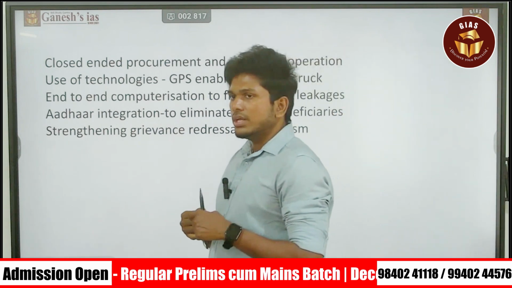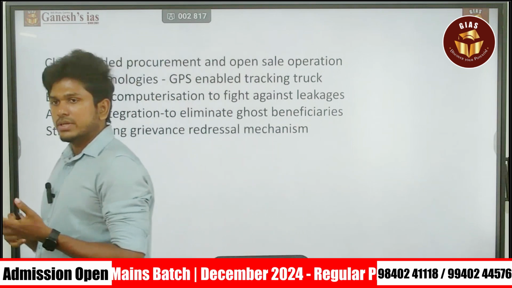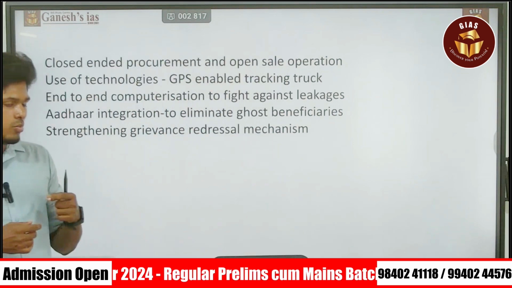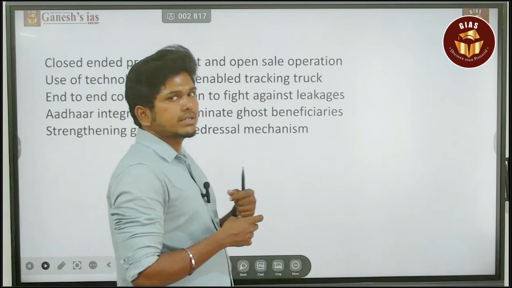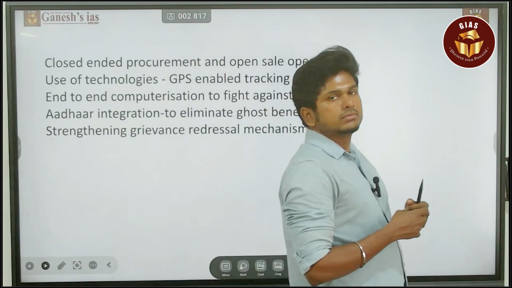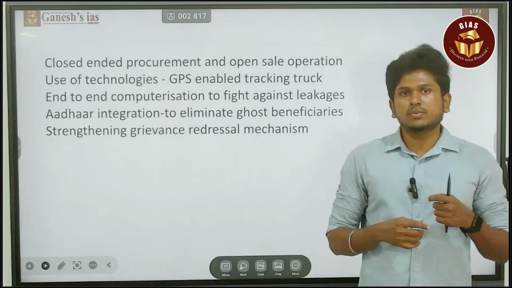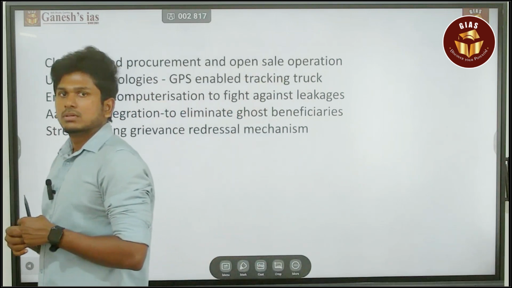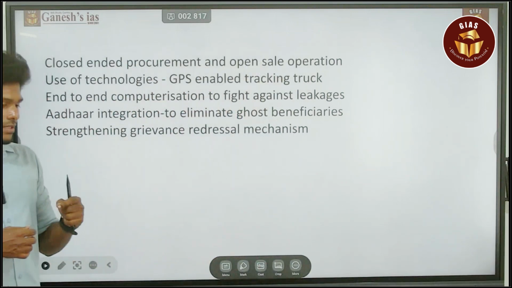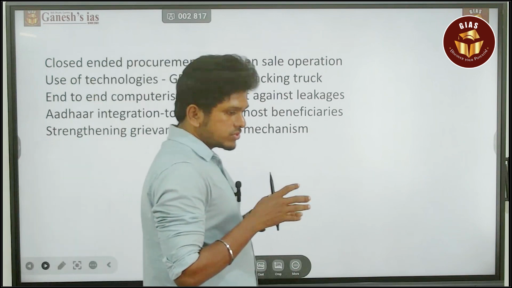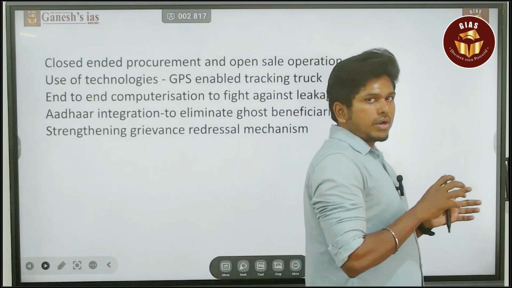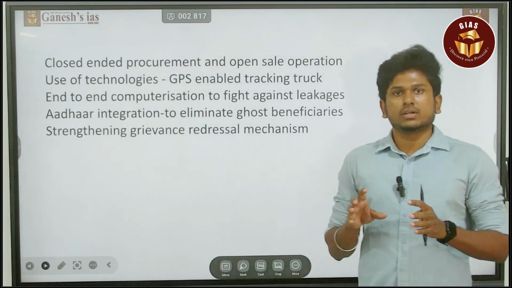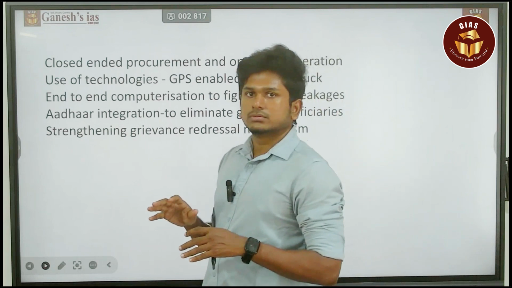So it is not only about the central government, but also the state governments need to take certain steps, because they have the major power when it comes to the distribution of these commodities. The control of the central government just stops at the product they are supplying to the state government. There itself everything is stopped.